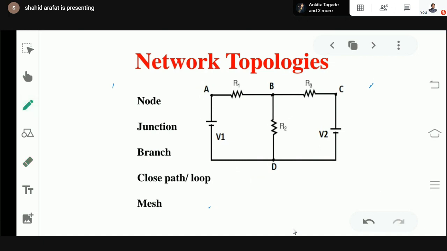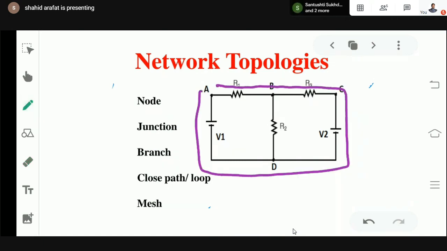Means if I am considering A, B, C, D, and A, this path can be considered as a closed path, but this cannot be considered as a mesh, because the requirement of a mesh is that it should not contain any other closed path inside it. So if we are seeing here, we have one more closed path inside it. Means this particular path cannot be considered as a mesh, as it does contain one more closed path inside it.